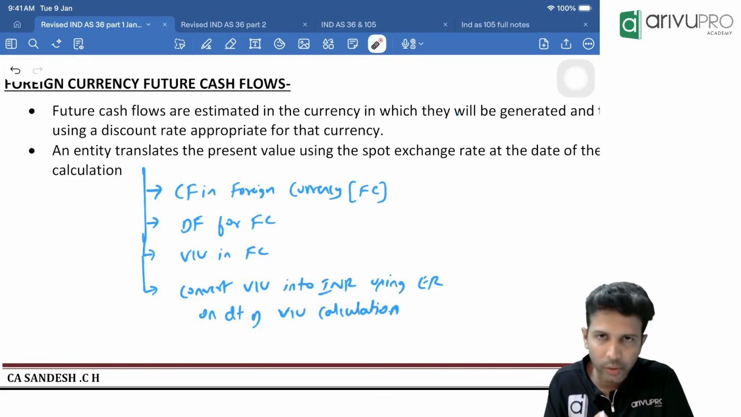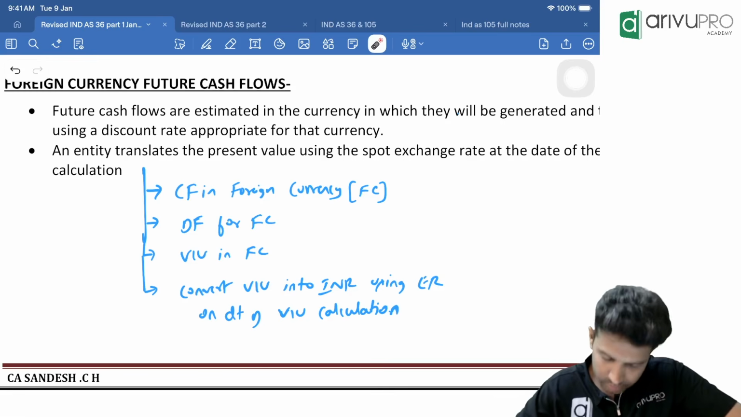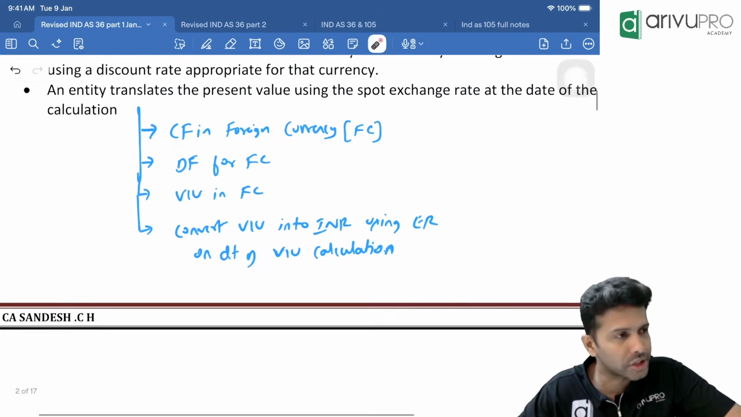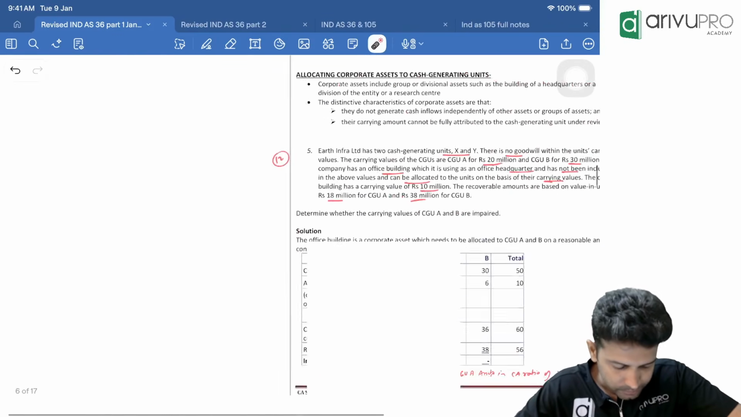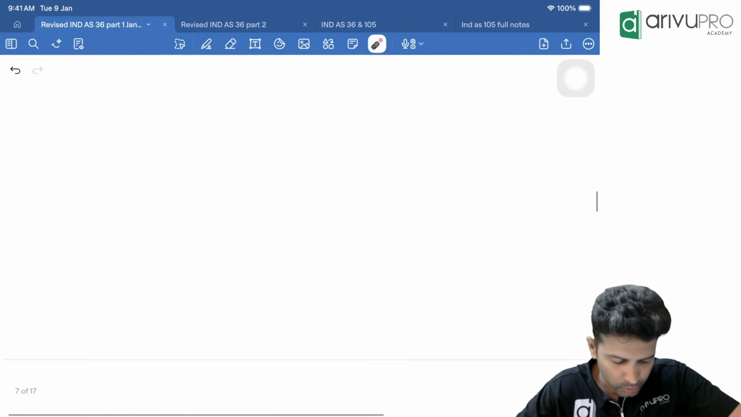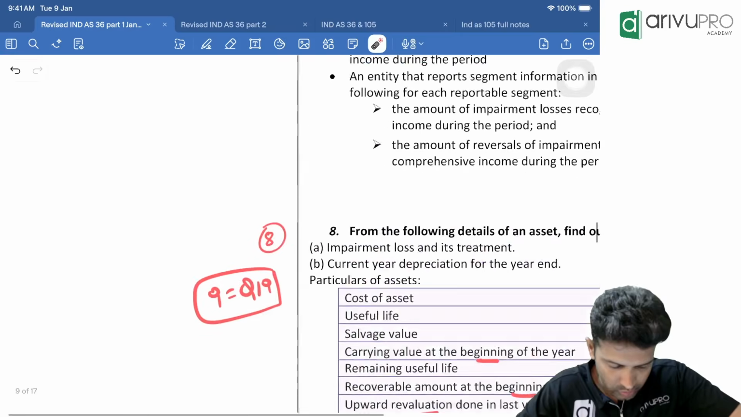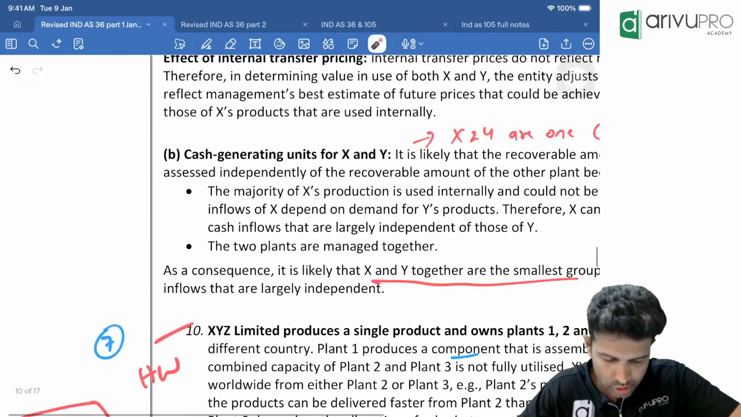Simple one. So let's apply it in one question. Come to that question, maybe you'll understand it numerically a little better. Easy only. What was that question? I think it was, one second, let me try to find it.